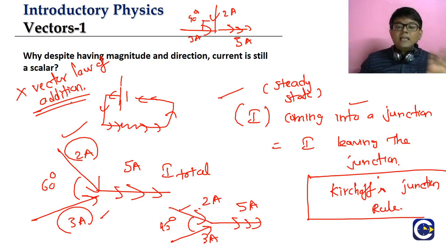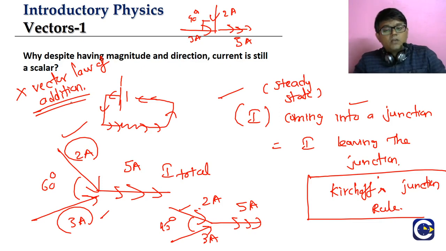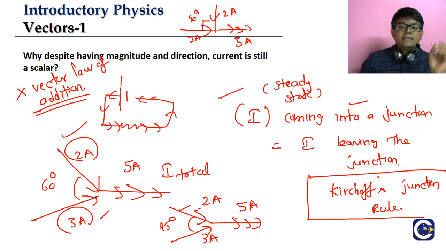In this, we also have another set of terms. Broadly, on one side we have scalars, on the other side we have vectors. But we also have something called tensors. The idea of a tensor is a little bit of an advanced-level concept, but in our plus 1 and plus 2 syllabus we have some quantities which are tensors. We don't discuss much about them, but when we go to the respective chapter, I'll tell you which quantities are tensors. But for now, we'll just look at the understanding of scalars and vectors.